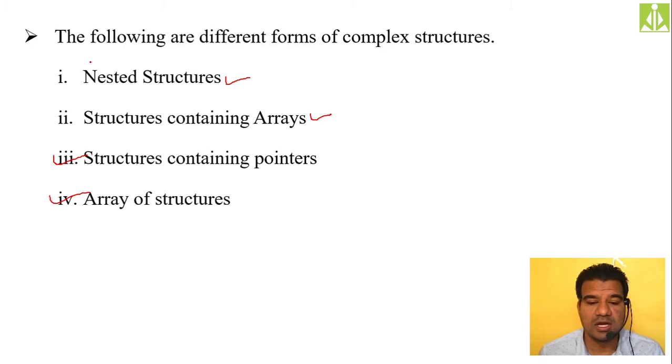In this complex forms of structures, all these four forms are important, so they can frame a question from any of these topics. But this array of structures, it is a damn sure question for 7 marks. It is an LAQ, long answer question.